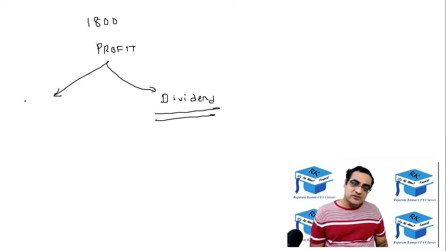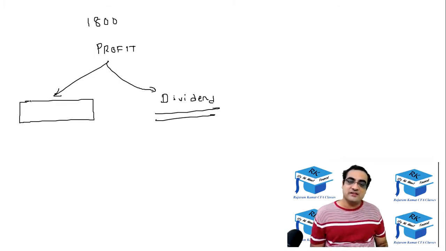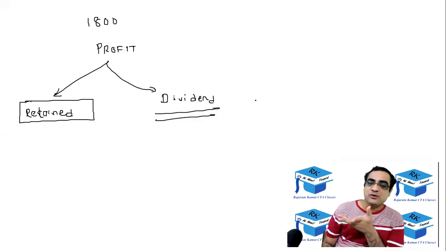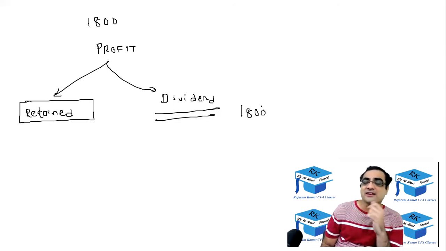Now let me ask you the question ki why this amount is kept by the company? Why this amount is reserved by the company? Reserved or retained by the company? Okay, I would want answers from you. Why company doesn't declare पूरा का पूरा 1800 profit करने में, dividend declare करने में? What is the harm? Why does the company retain some amount? Just raise hand, please. Yes, Vignesh.